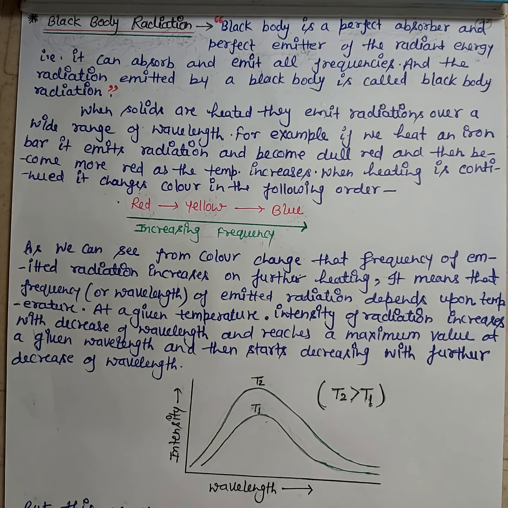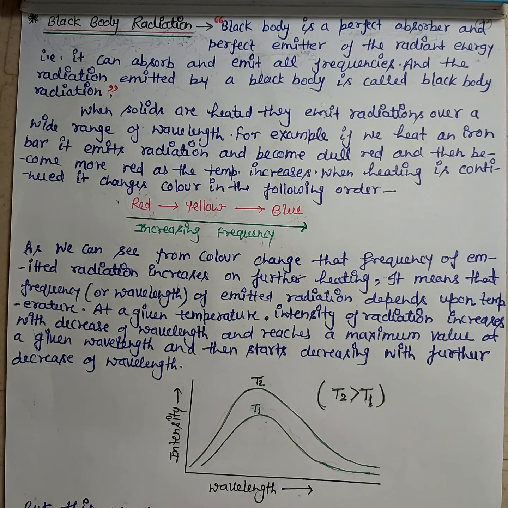Now it is very obvious that when a body absorbs radiation, the temperature of that body increases as compared to its surroundings, and that's why it starts emitting that radiation.